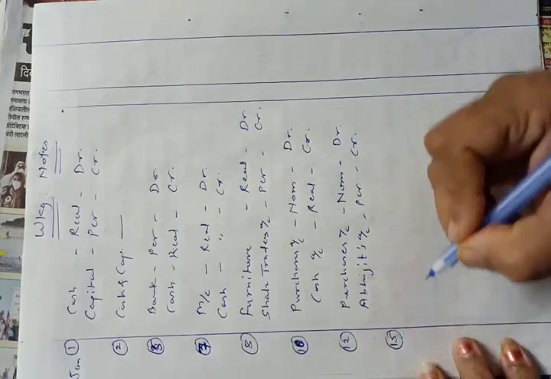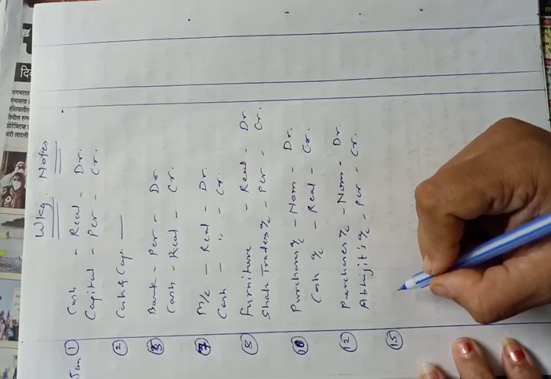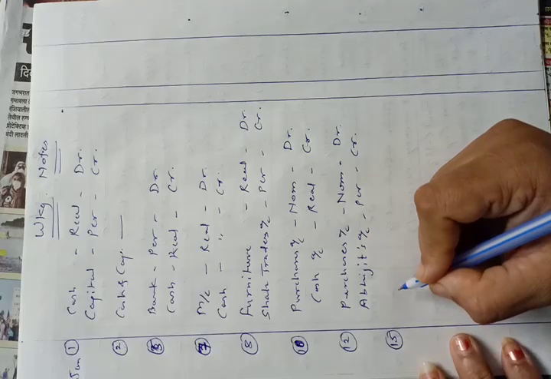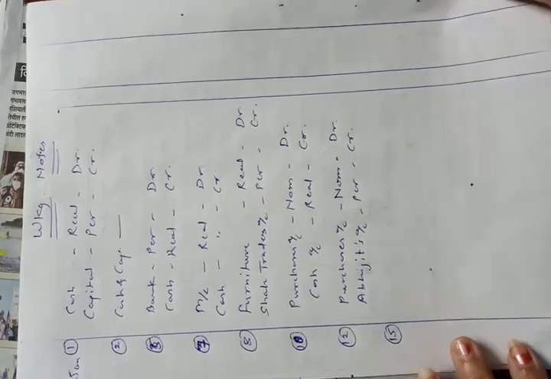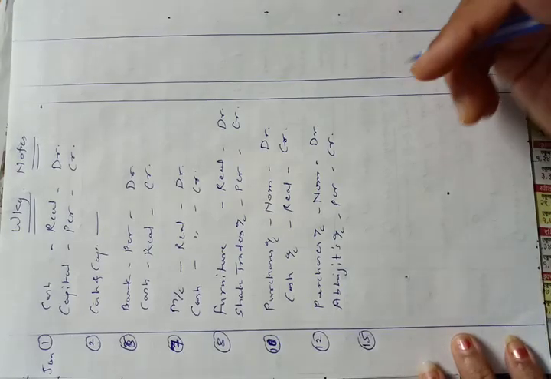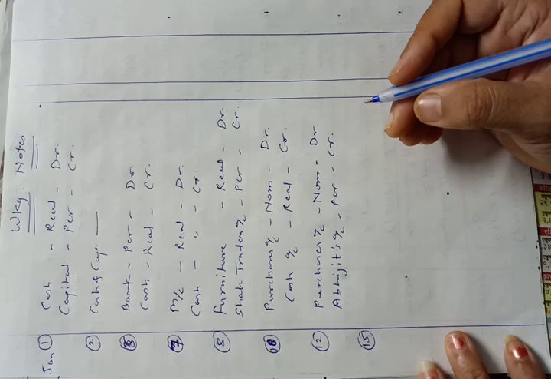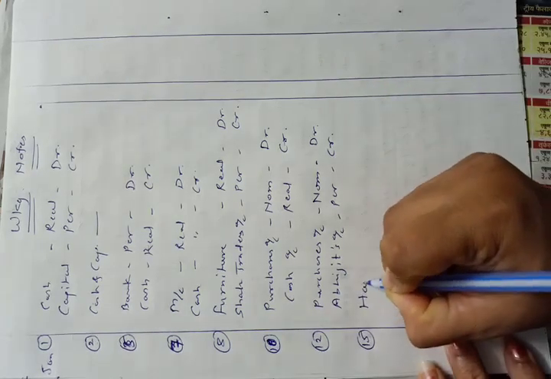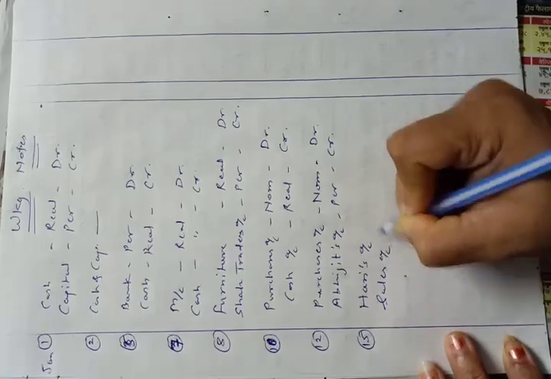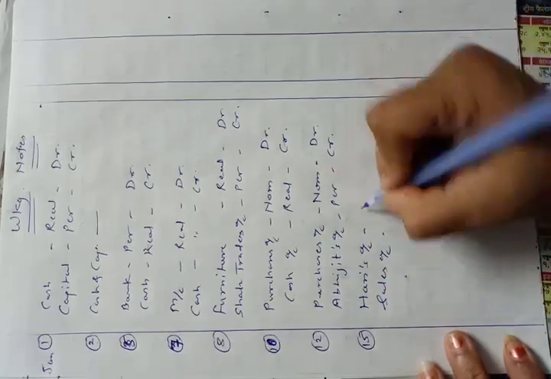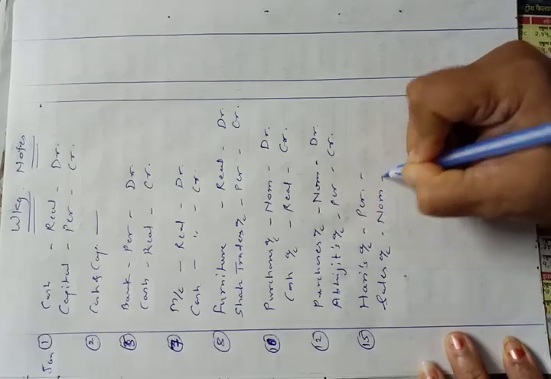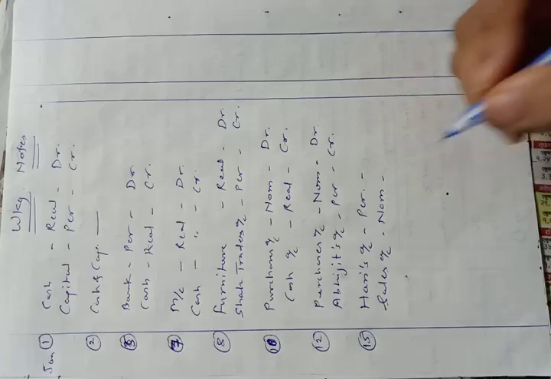Now 15th Jan, sold goods to Hari rupees 22,000. Again party's name is given here, and for cash, words are not mentioned in the transaction, so this is a credit transaction, and two accounts will be involved here. We are selling goods to Hari, so Hari's account and sales account. For selling goods we use sales account. Hari's account is a personal account and sales account is a nominal account as it is considered as our income.